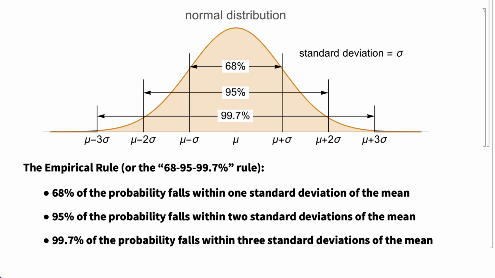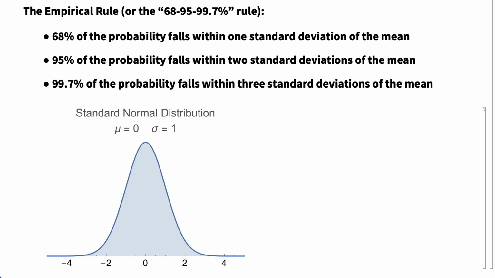One last bit of terminology to know about is that the normal distribution with mean 0 and standard deviation 1 is called the standard normal distribution. This is the normal distribution that is most often found in tables, and it's also a convenient distribution for calculations. The critical value z star used in computing confidence intervals, for example, is calculated from the standard normal distribution.